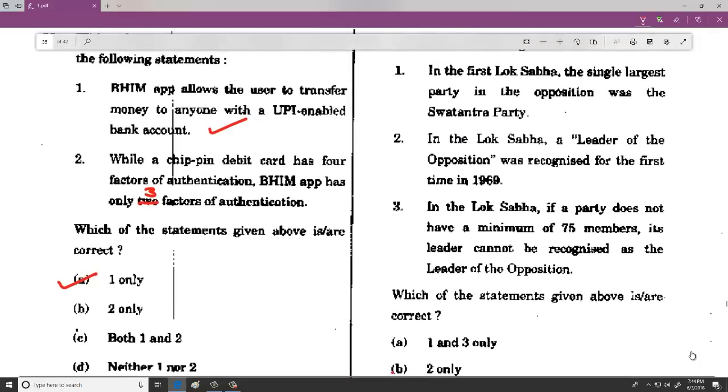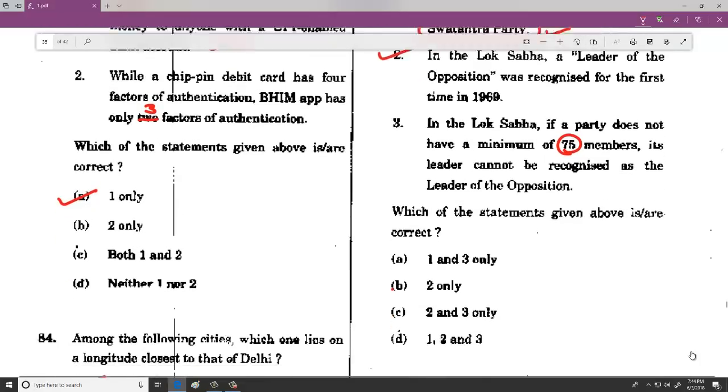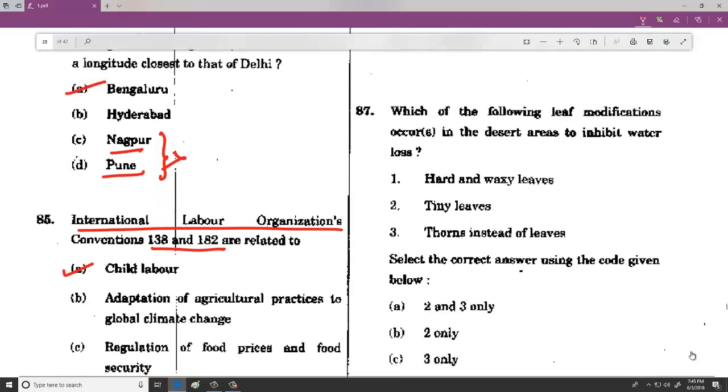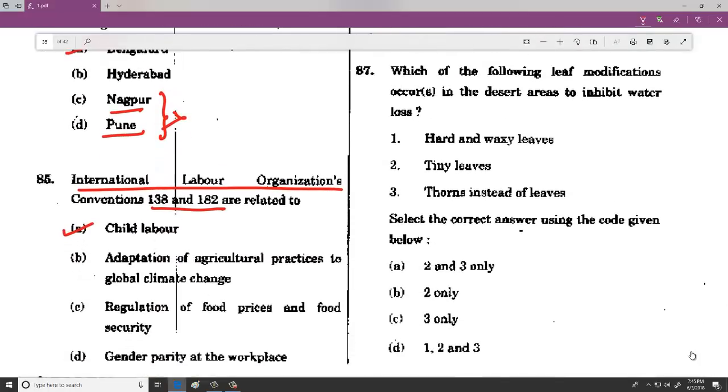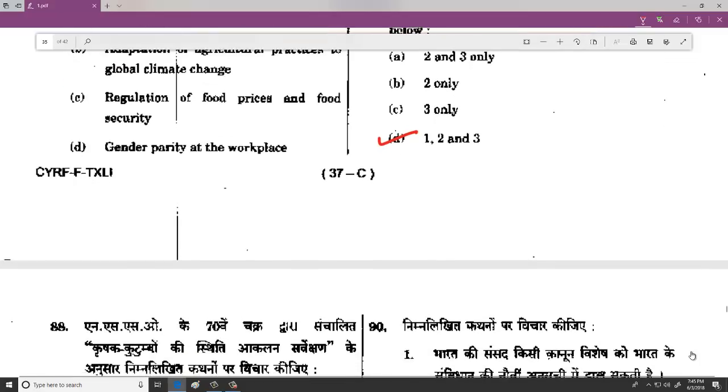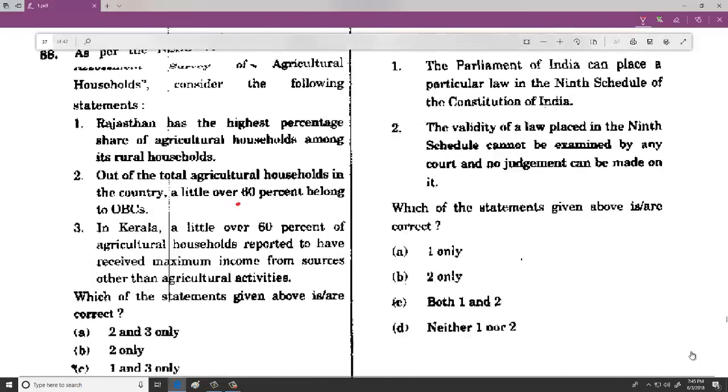86, again a direct question. The first opposition party which was largest was not Swatantra Party, it was CPI. And then the second option is correct. Third option, it is 55 members, so that is wrong. So 2 only is correct. 87, in deserts to reduce what we call as water moving out, the plants become hard and waxy, tiny leaves, thorns instead of leaves, all these are correct. So 1, 2 and 3, D is absolutely right.